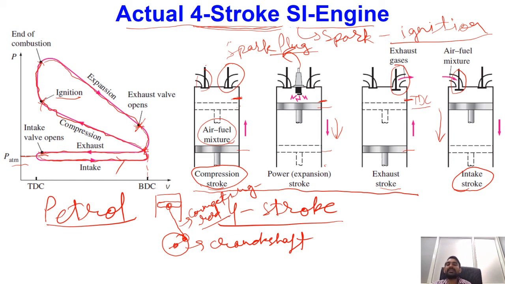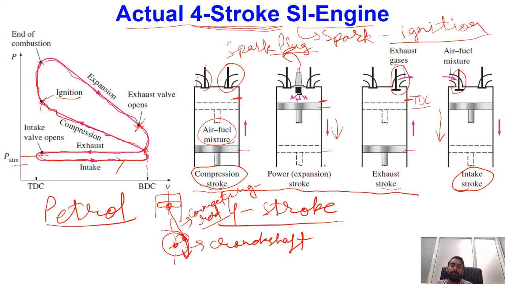So this type of mechanism you will be studying later on in your course on theory of machines. This type of mechanism is known as a slider crank mechanism. In this slider crank mechanism, the crank will have certain rotation, and because of the rotation of the crank, as we have a connecting rod in between, it converts the rotating motion of the crankshaft into the sliding motion of the piston cylinder arrangement.